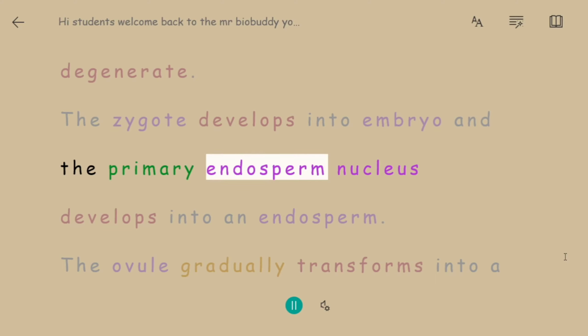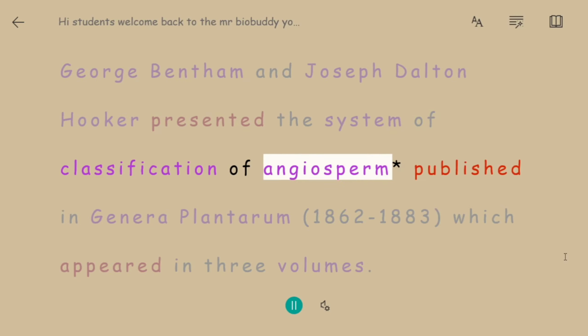Classification of angiosperms. George Bentham and Joseph Dalton Hooker presented the system of classification of angiosperms published in Genera Plantarum, 1862-1883, which appeared in 3 volumes. This system of classification is used by most of the well-known herbaria of the world. The details of this system are not described here. Conveniently, on the basis of the number of cotyledons, angiosperms are classified in 2 broad groups, i.e., monocotyledons and dicotyledons.